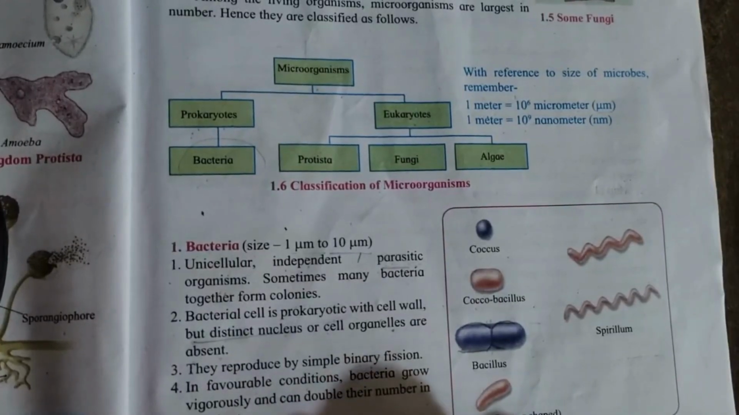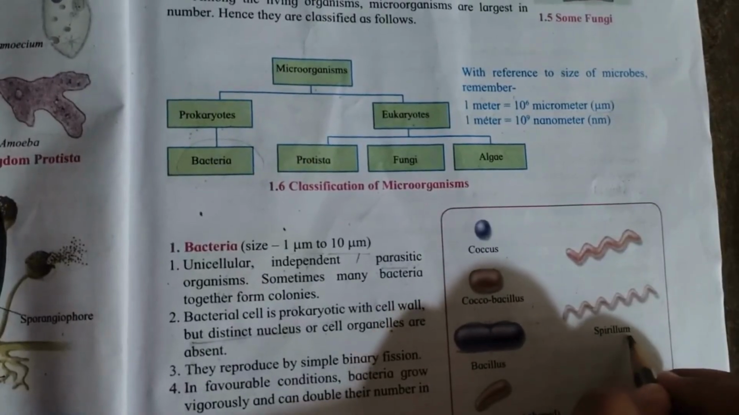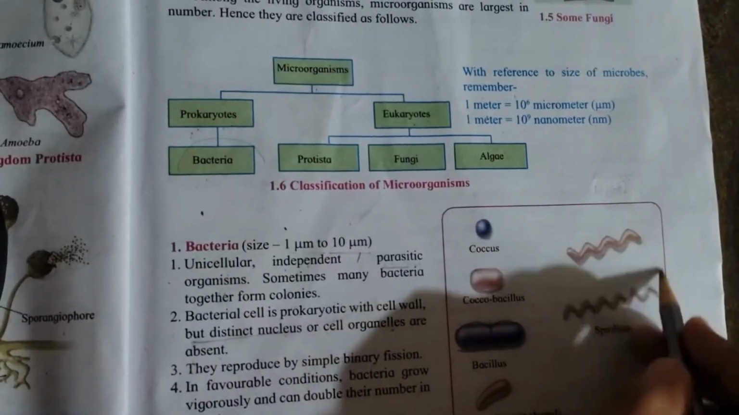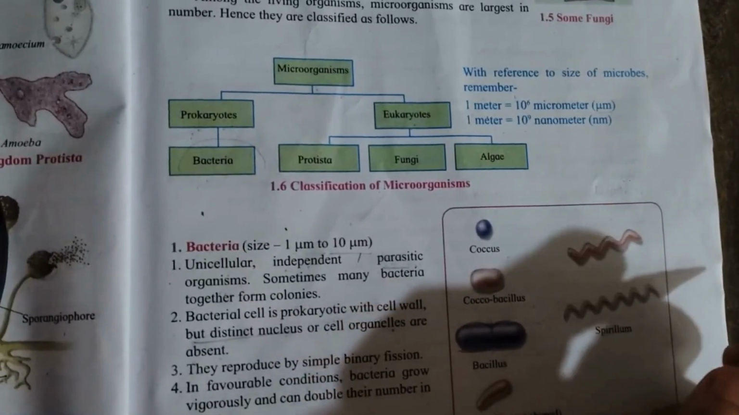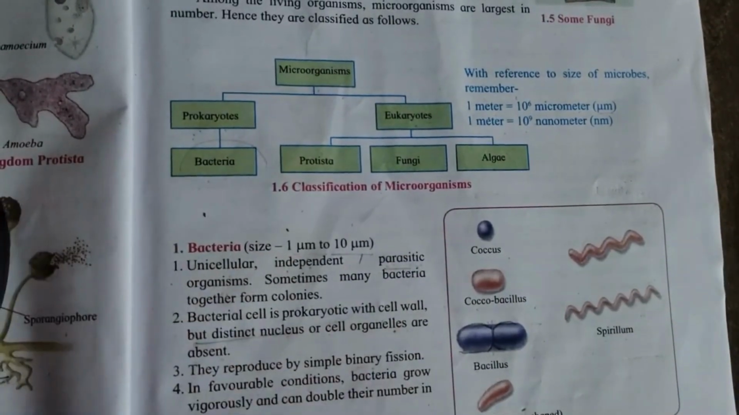Vibrio means comma shape. Spirillum is what? Spiral shape bacteria. So these are some bacteria.